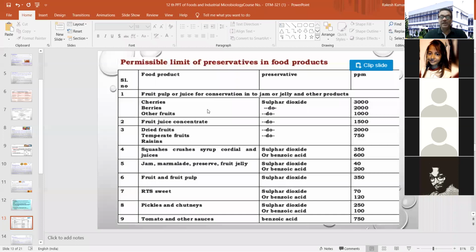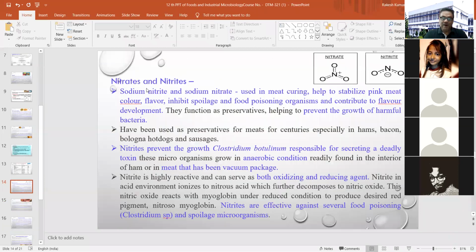The third most important compound that is used in the food industry is nitrates and nitrites. So sodium nitrite and sodium nitrate are mainly used in meat curing. It is also helpful in stabilizing the pink meat color, helps to retain its flavor, inhibits spoilage and food poisoning organisms, and also contributes a specific type of flavor to different types of meat items. They function as preservatives, and they also help to prevent the growth of harmful bacteria.